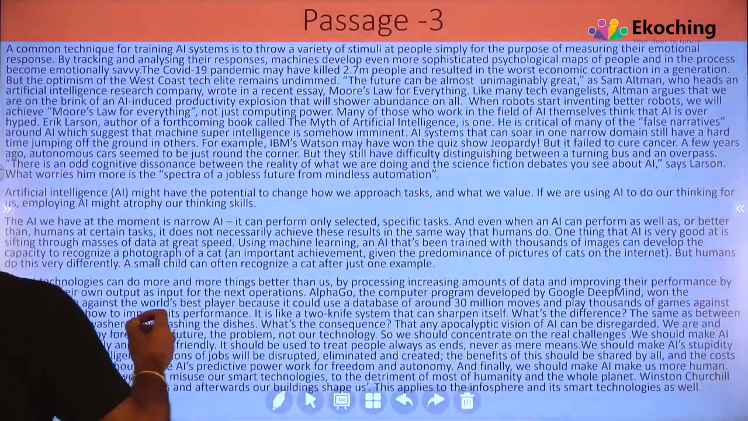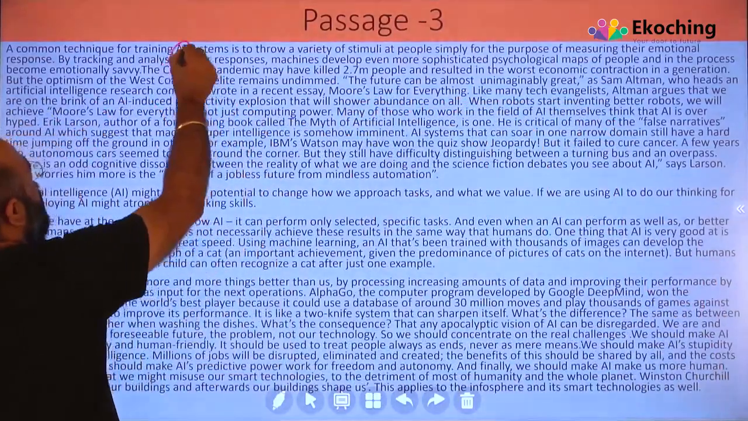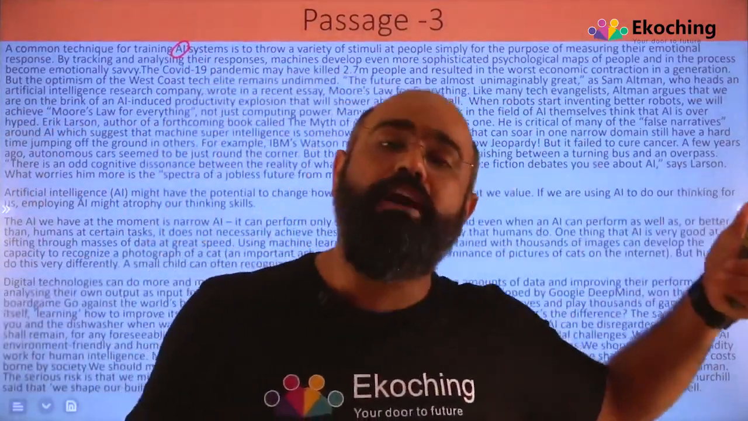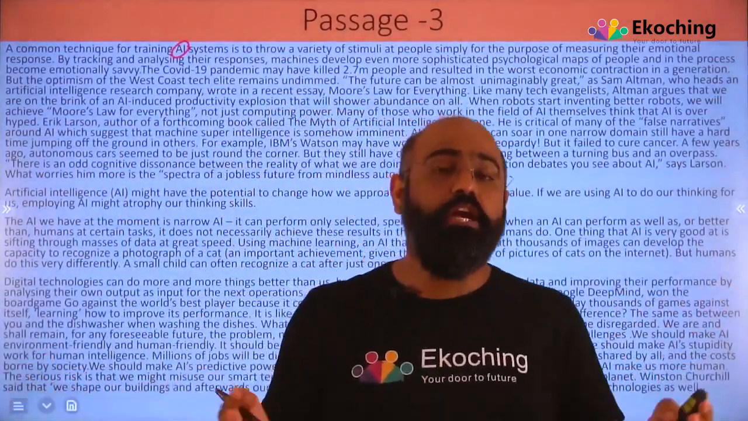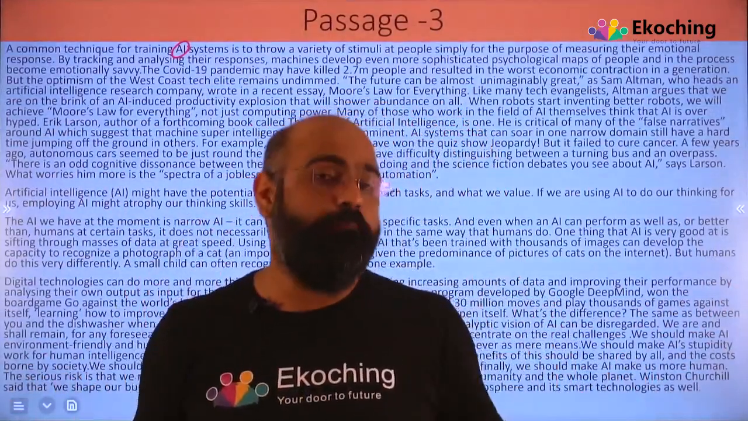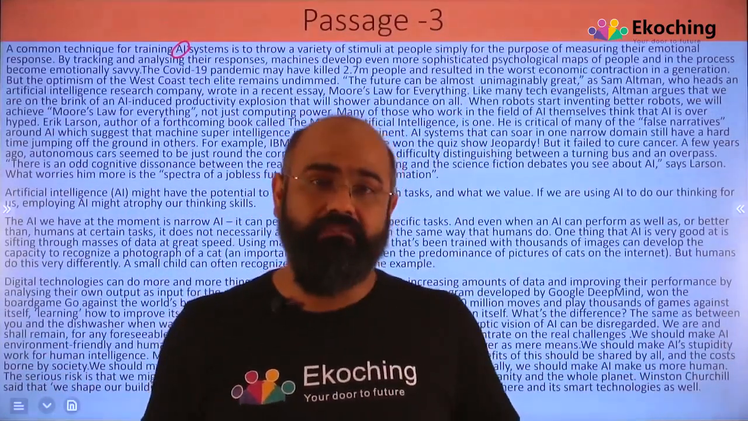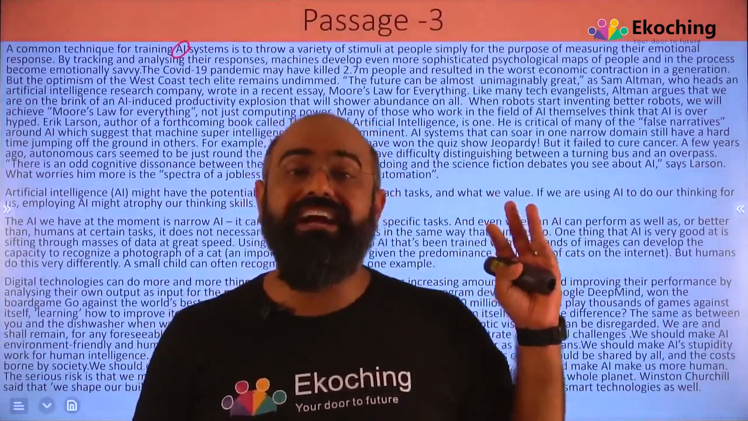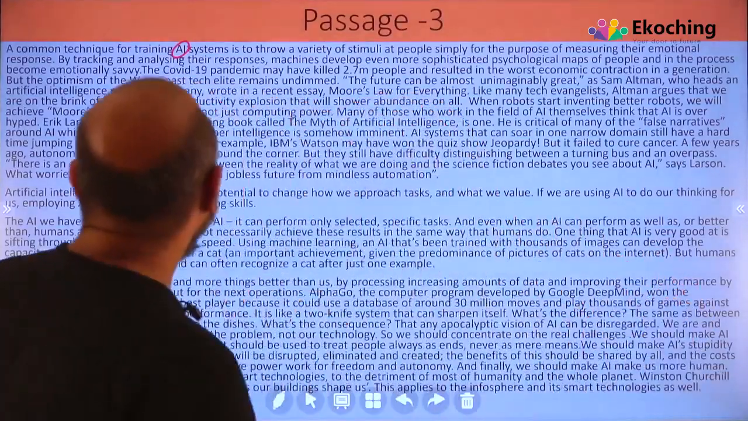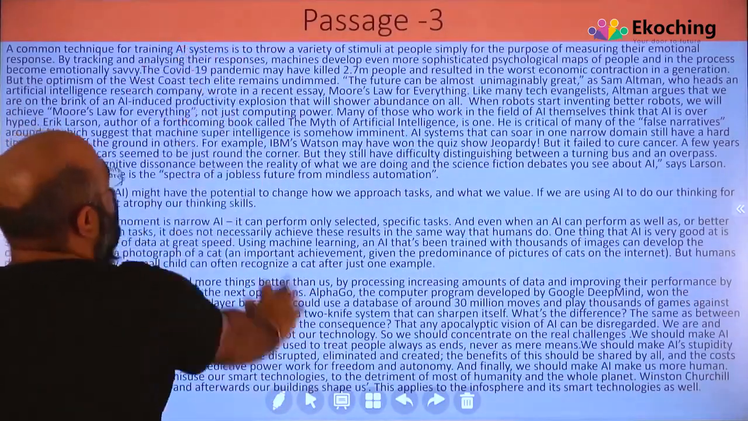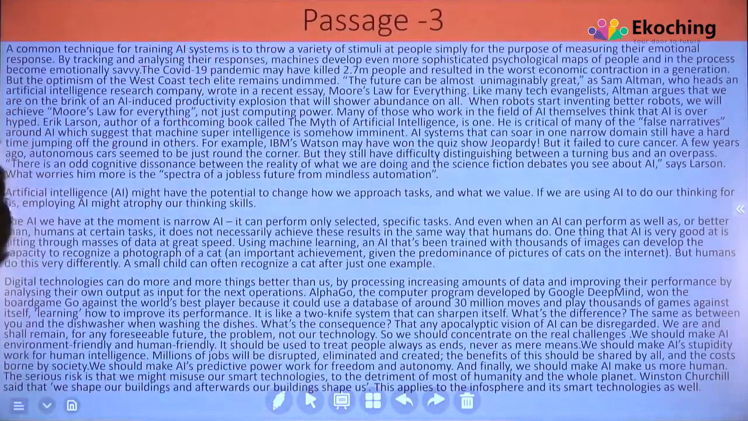A common technique for training AI systems. Again, artificial intelligence we are talking about. If you see passage number 1, related to fashion, trends in fashion, it was the passage related to society at large. The second was more or less about economics. The third is technology. Okay. A common technique for training artificial intelligence is to throw a variety of stimuli at people simply for the purpose of measuring their emotional response.